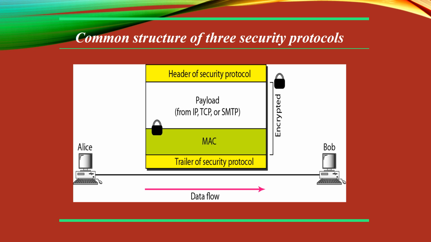From the figure we can see clearly that some security parameters, they will be taken care. Several pieces of information and security parameters may be there, and in the secured manner they are to be transferred. So header or trailer of security protocol may or may not be included in the encryption process. Some protocols may need more information in the secured packet. Some of them will not include. So for authentication and encryption and decryption, we have some algorithms, and accordingly we are proceeding.